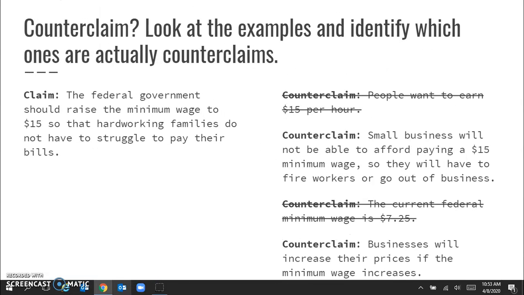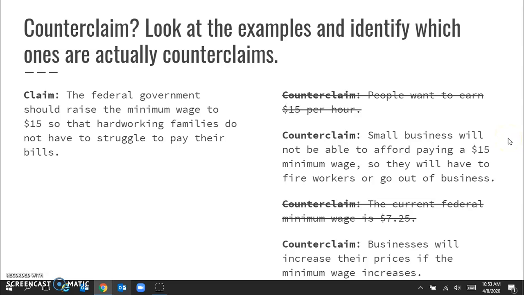Number 1 and number 3 are not counterclaims. Why? Number 1 says people want to earn $15 per hour. Is that in opposition to the claim? I think this sentence agrees with the claim. This supports the claim. Maybe this is a piece of evidence that has a source that actually supports this claim. So that is not an example of a counterclaim.